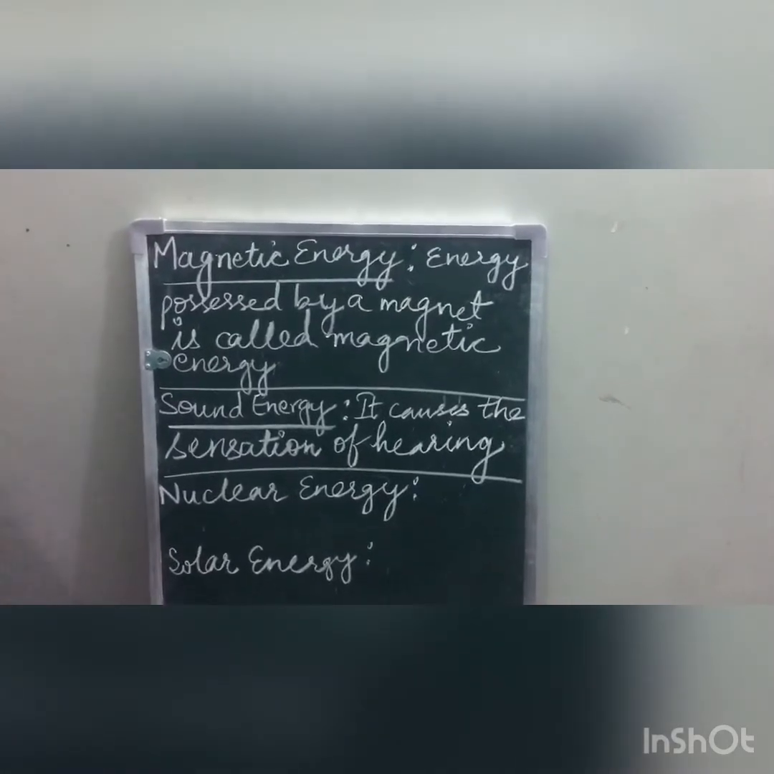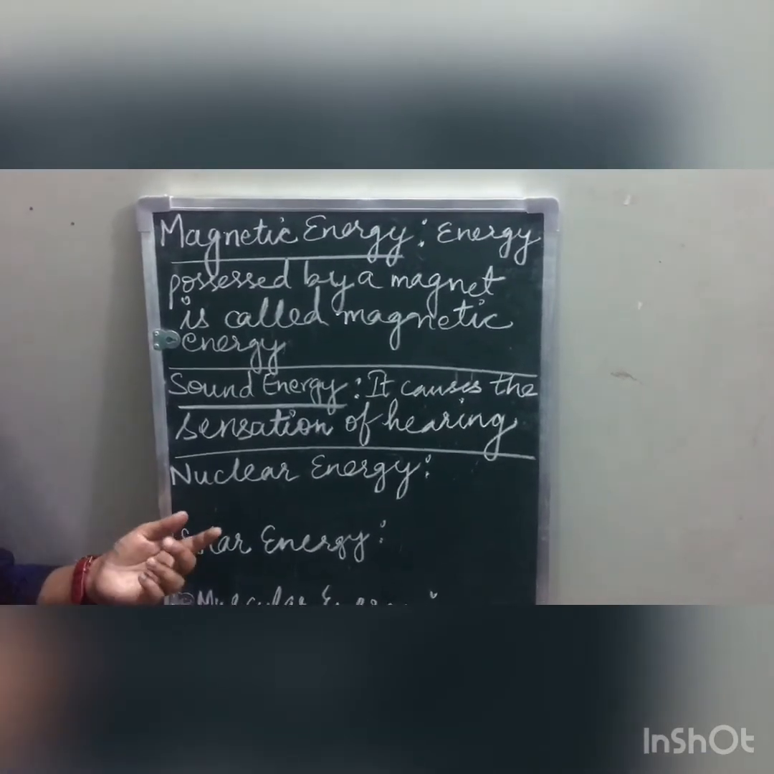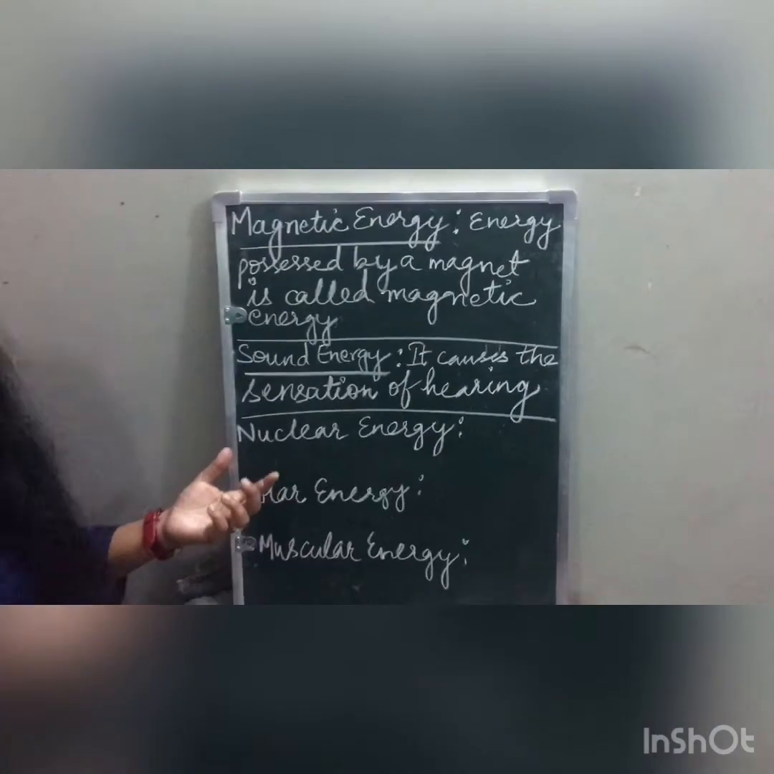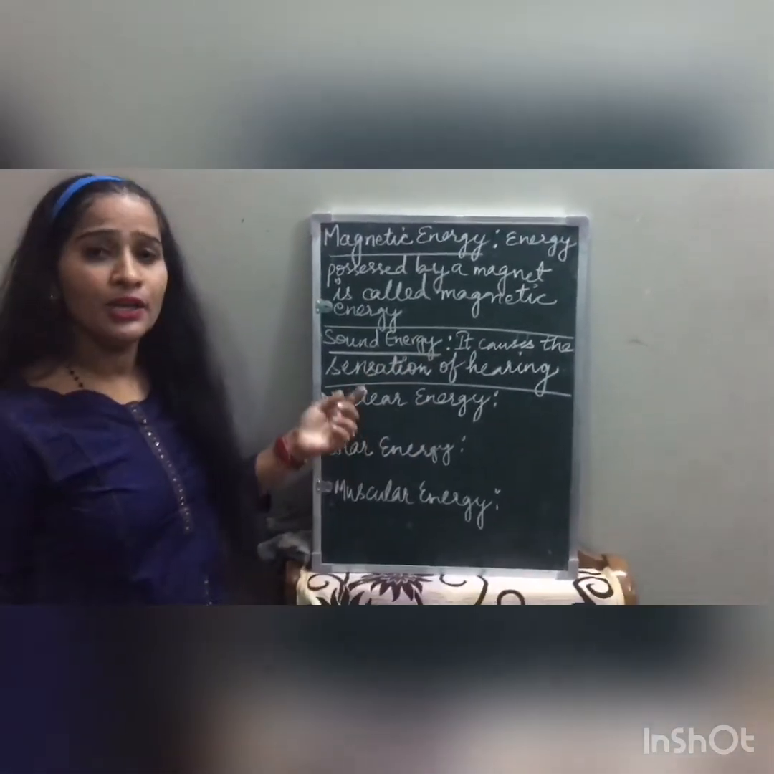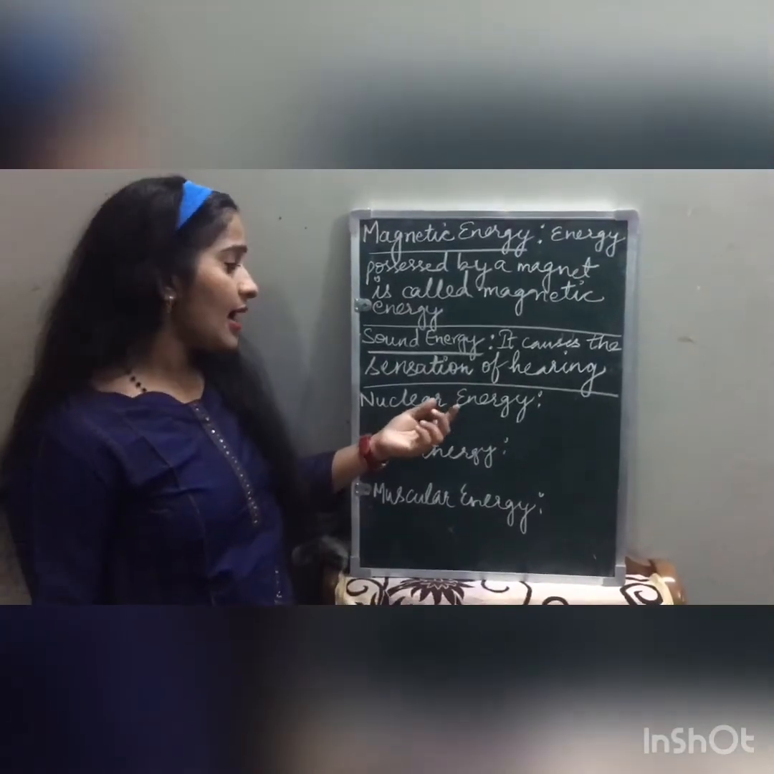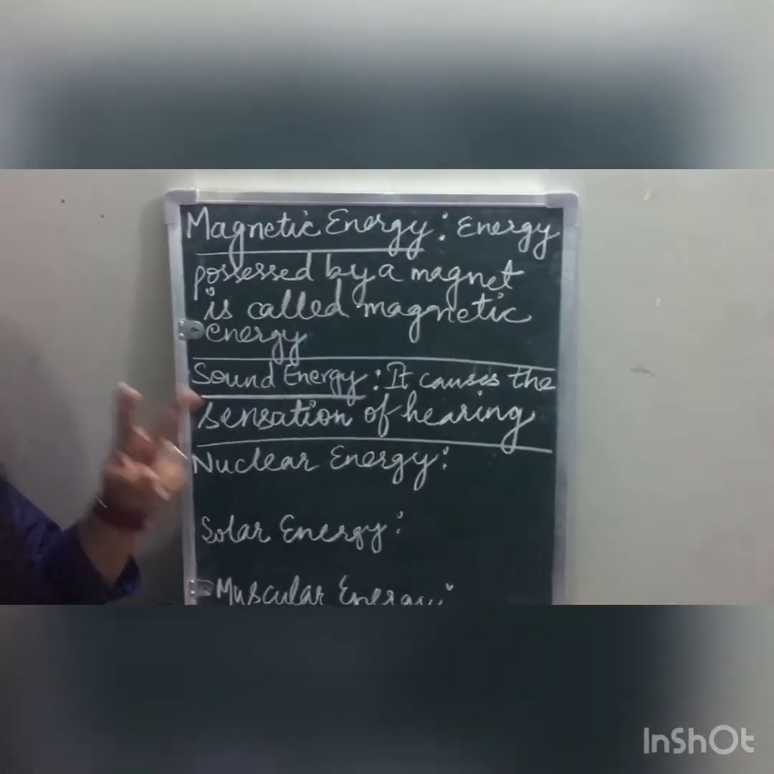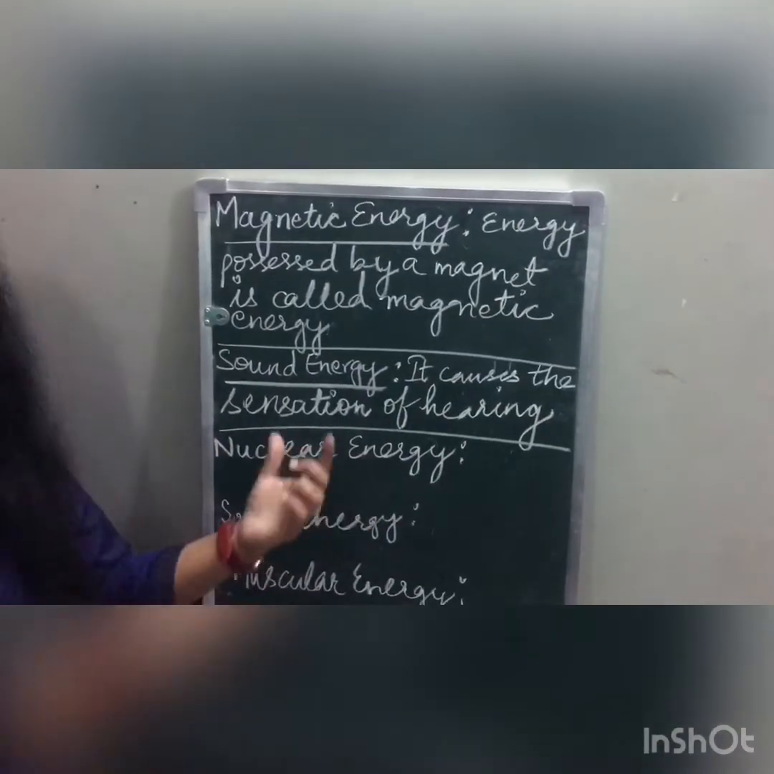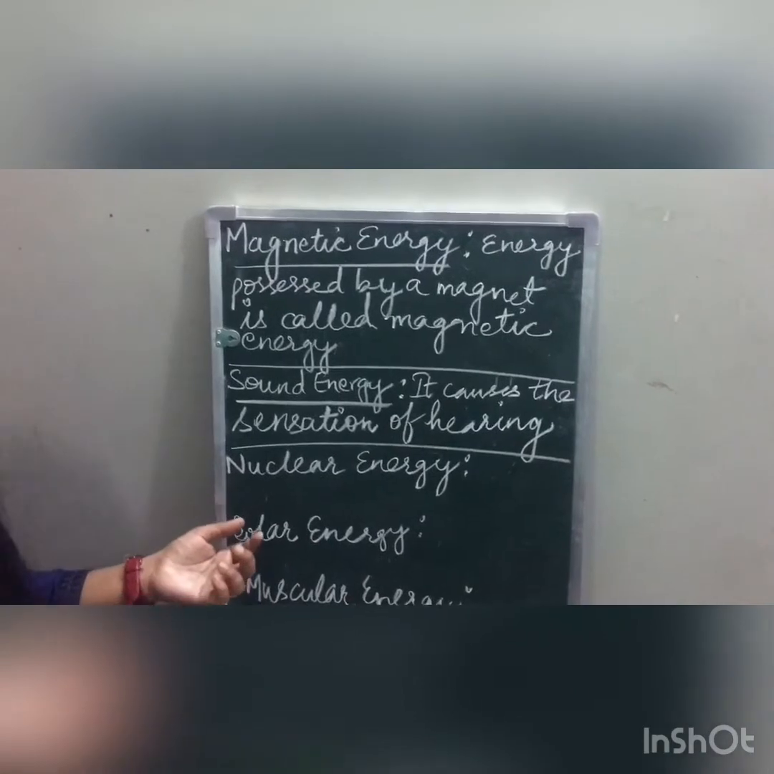Okay, class. Now next is nuclear energy. What is nuclear energy, class? You have studied in chemistry in class 6 that an atom has a nucleus at its center. And what does the nucleus contain? There are two members residing inside the nucleus. What are they? Protons and neutrons, class.